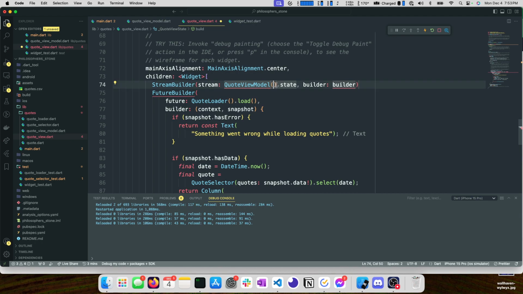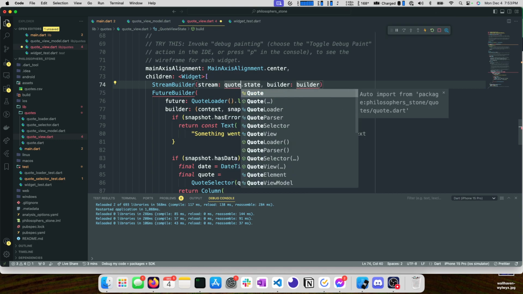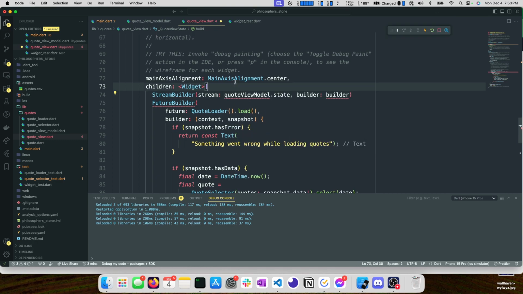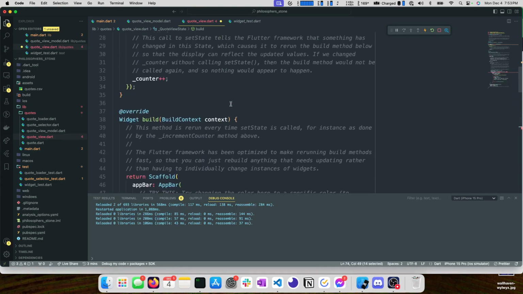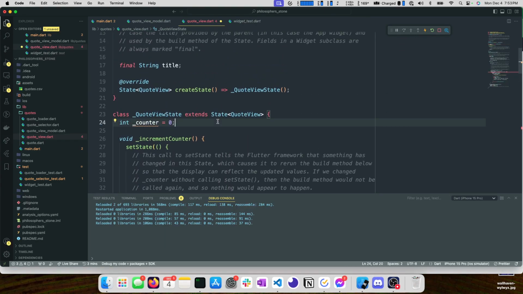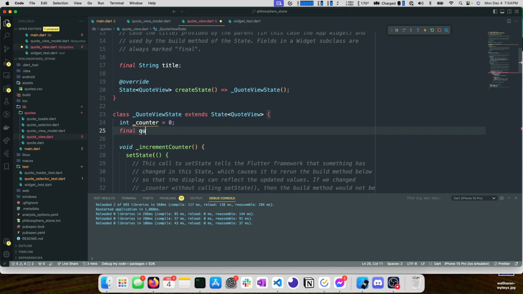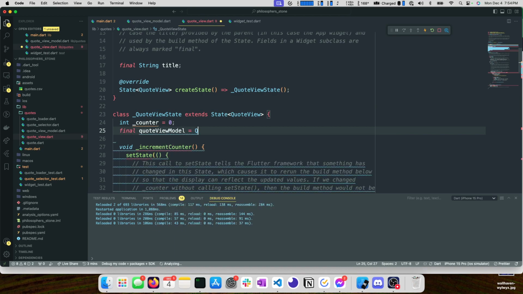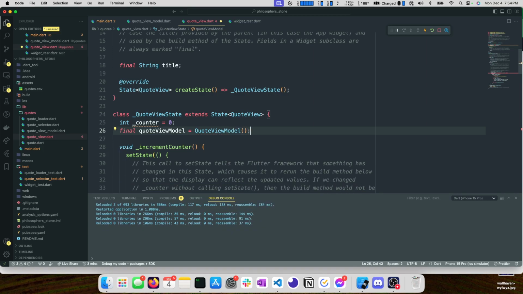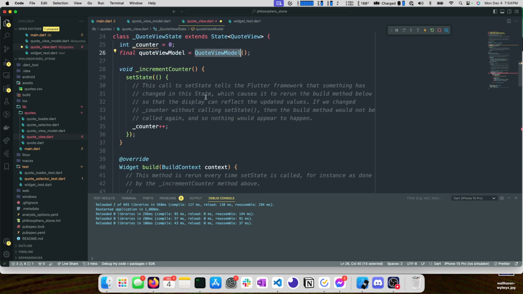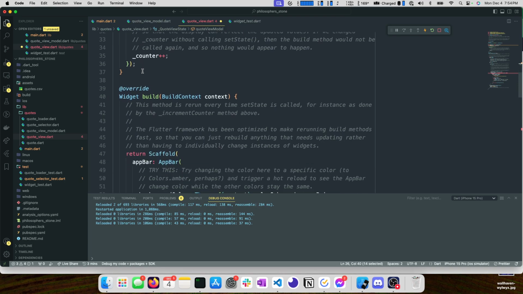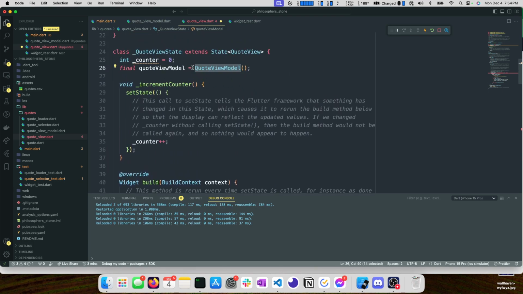So what we want instead is to take this and replace it with quote view model in lowercase. This is pointing to a variable that we haven't defined yet. We'll scroll up and define it. In our state, we have a final quote view model equals quote view model. This view model will be instantiated once per state, so in our case, once. And then as we work with state here, we can trigger that load.